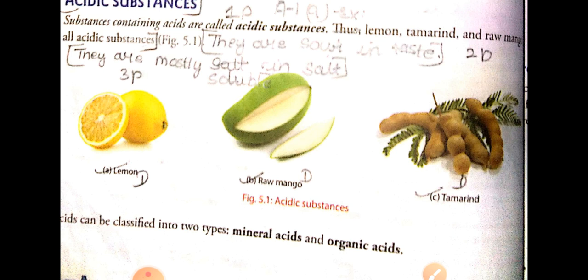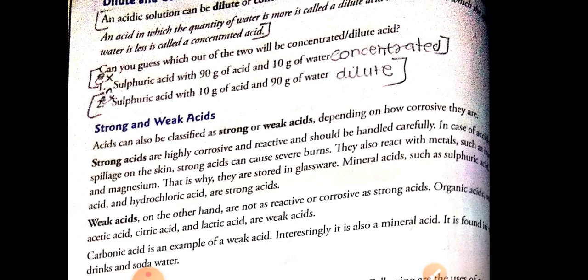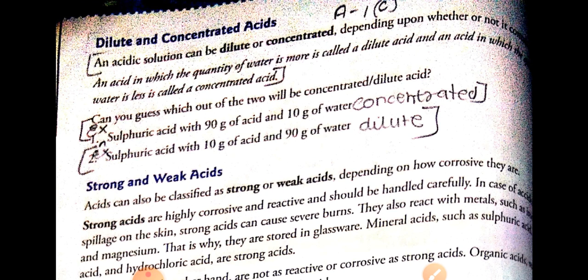Next we have learned about organic acid. So organic acids are the acids which are present in the organic matter, or the biotic component of the environment. Example: lemon contains citric acid, tamarind contains tartaric acid. So there were various types of acid, and I have given you the table to learn as homework. Now today we will learn about dilute and concentrated acid and strong and weak acid.